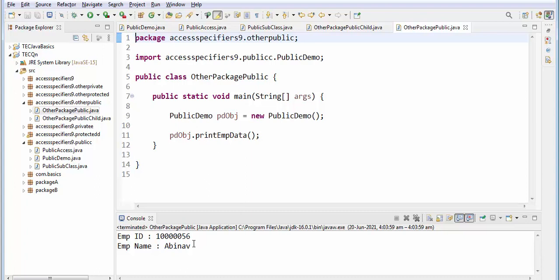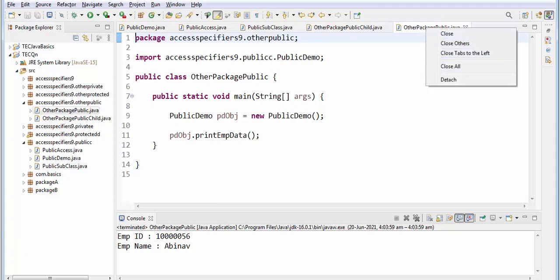Public is very easy. You can access it within the same class, or within the subclass of the same package, or within the non subclass of the same package, or within the subclass of a different package, or within the non subclass of a different package. That's it for public.